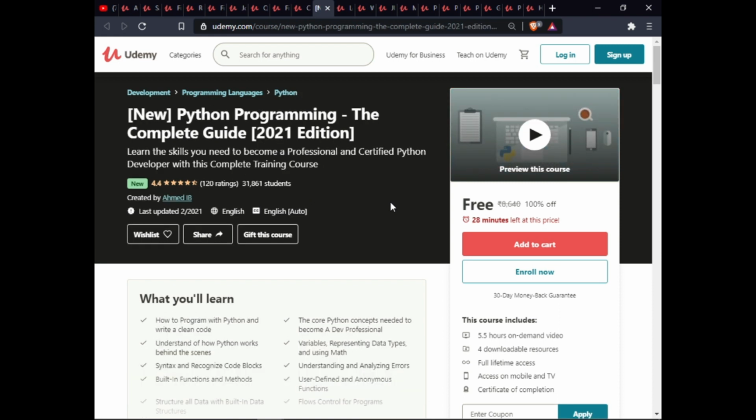The next course is Python Programming: The Complete Guide 2021 Edition. In this course, you will learn the skills you need to become a professional and certified developer with the complete training course. This course includes 5.5 hours on-demand video, 4 downloadable resources, lifetime access on mobile and TV, and certification on completion.